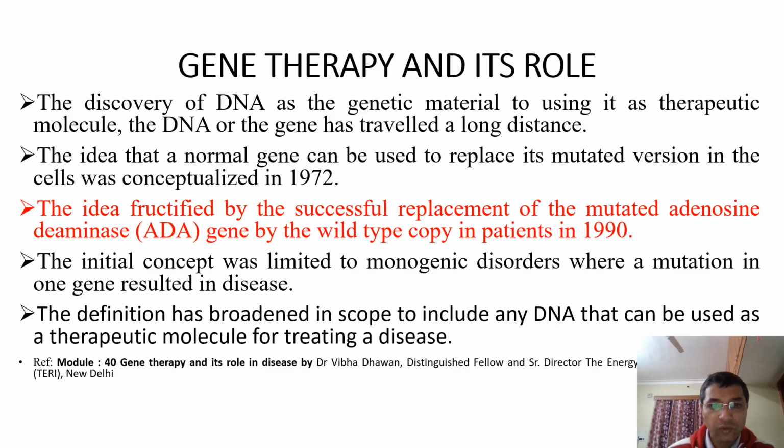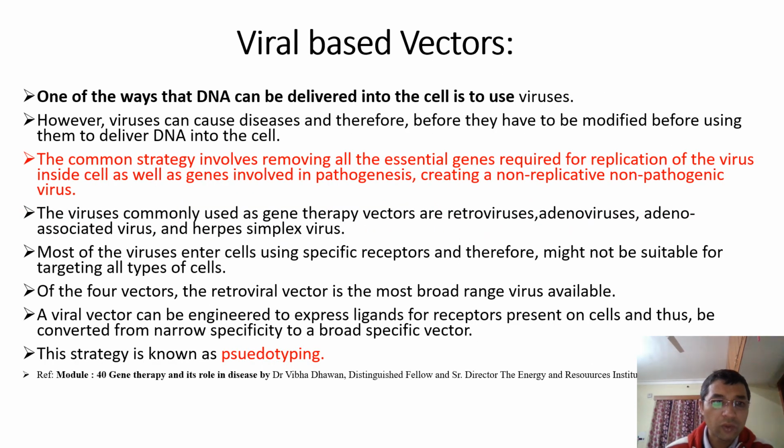And after getting these fruitful results, the scientists went towards gene therapy by using recombinant DNA technology. So basically, this concept was limited to monogenic disorders. Monogenic disorders means a single gene causes the disease, but in case of polygenic disorders, again it is a problem. So now we will learn more about these in case of gene therapy. So now what is gene therapy?